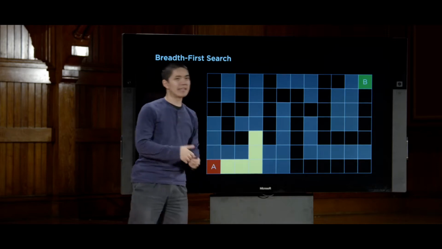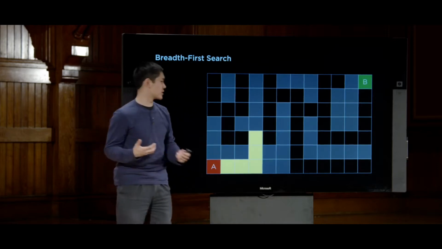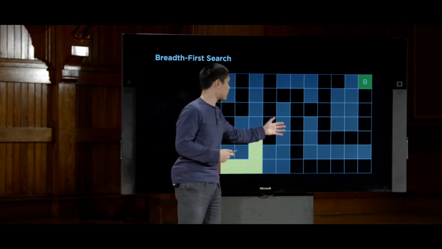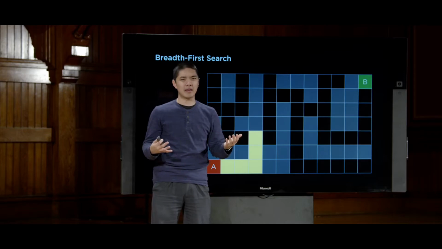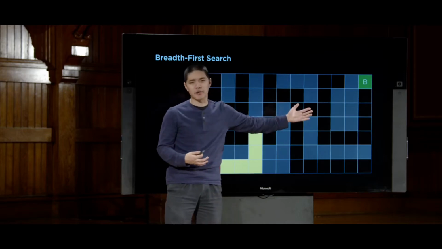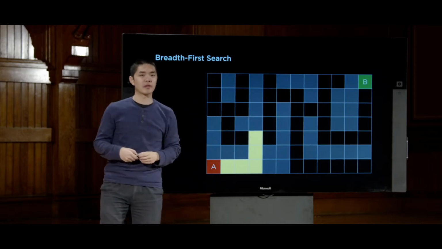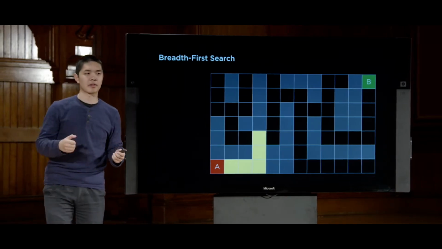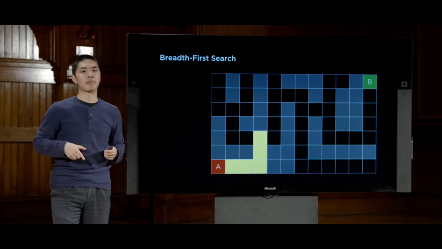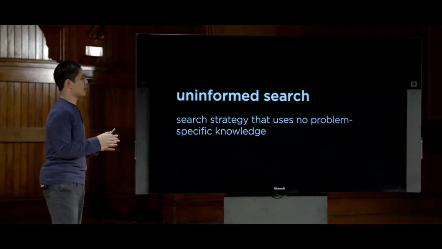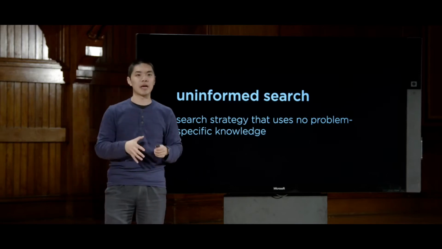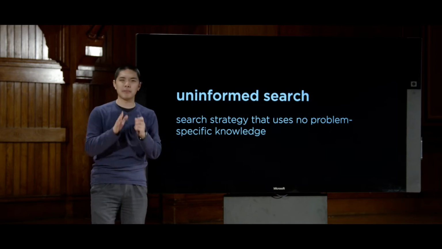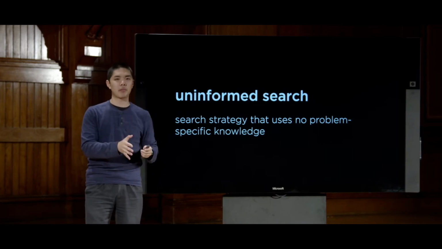And in this situation, I'd like an algorithm that is a little bit more intelligent, that somehow knows that I should be making progress towards the goal, and this is probably the way to do that, because in a maze, moving in the coordinate direction of the goal is usually, though not always, a good thing. And so here we draw a distinction between two different types of search algorithms, uninformed search and informed search. Uninformed search algorithms are algorithms like DFS and BFS, the two algorithms that we just looked at, which are search strategies that don't use any problem-specific knowledge to be able to solve the problem.